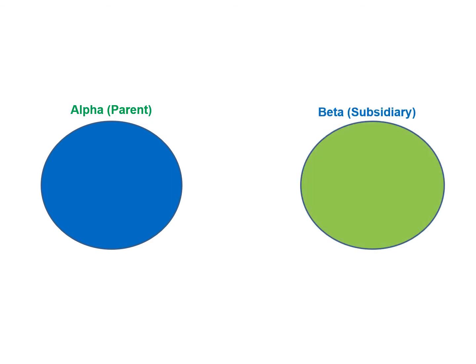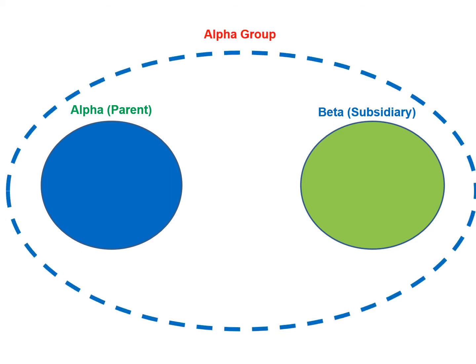As an individual company, Alpha Limited should prepare its individual financial statements, and Beta Limited management should prepare financial statements for Beta Limited. In addition, as the parent company, Alpha Limited has the responsibility to prepare consolidated financial statements for the group by considering Alpha and Beta as those of a single entity.